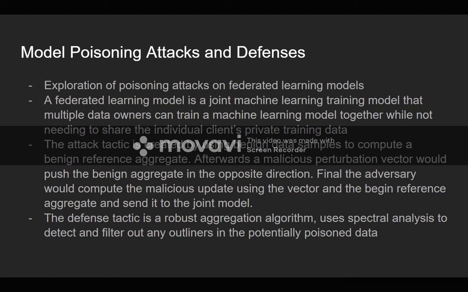To counteract these poisoning attacks, the defense tactic they use is something called a verbose aggregation algorithm, which used spectral analysis to detect and filter out any outliers in the potential poisoning data. Whenever the model would run, it would check all the different types of data it was accepting, and if it noted that one of them was an outlier or could have been poisoned, it would remove that data set, filter it out, and not use it when creating the joint model.